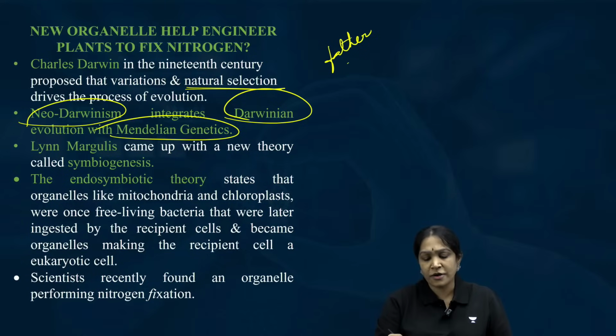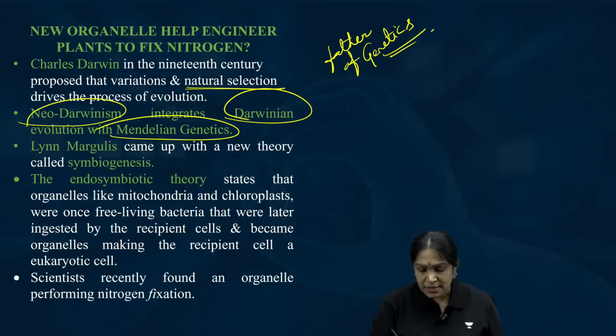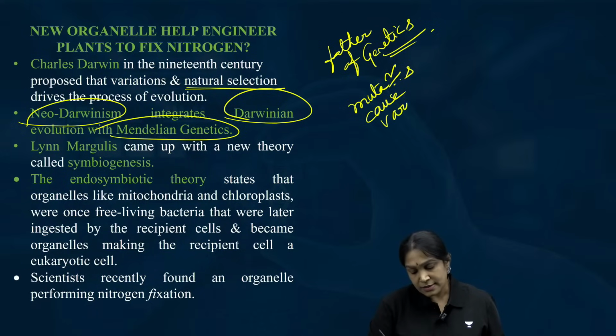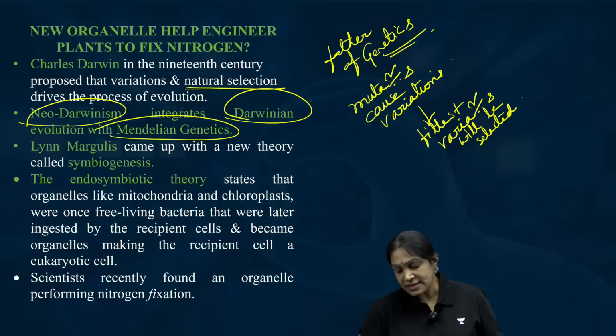Mendel is the father of genetics. Is it clear? So it means mutations cause variations, and the fittest variations will be selected by nature.